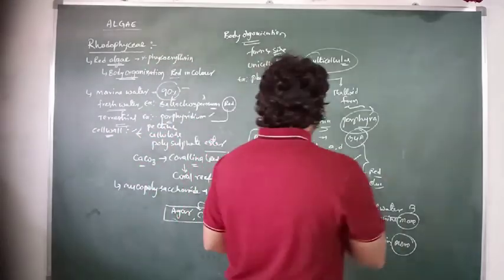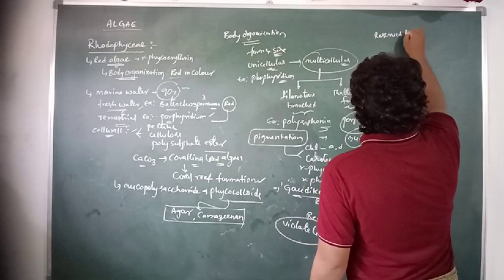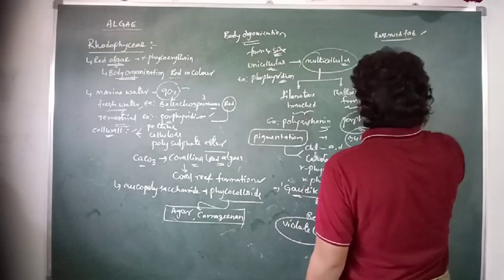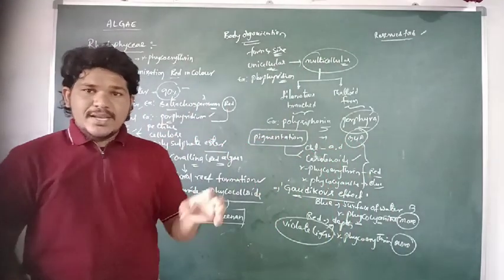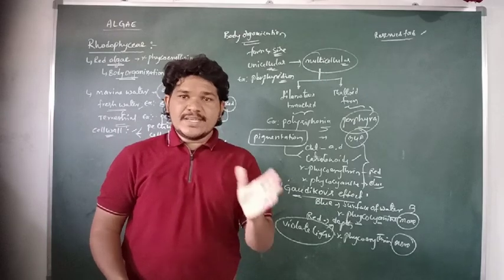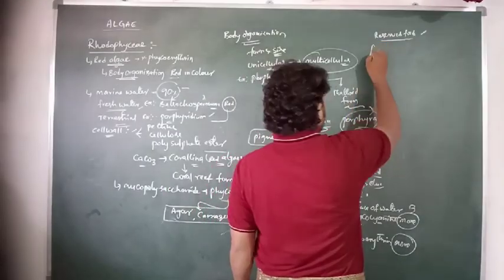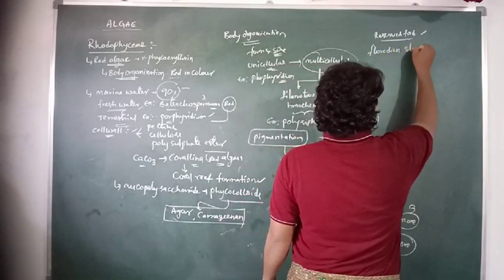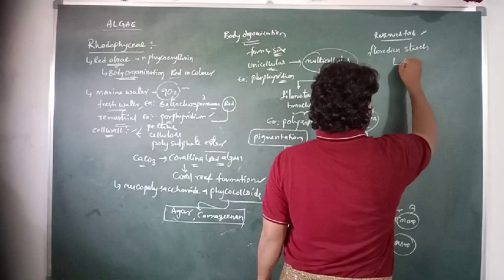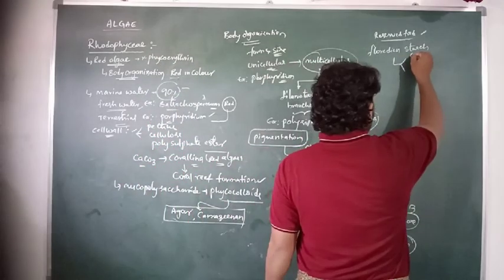And then coming to the reserve food materials in the Rhodophyceae, or red algae. The stored food materials, or the synthesized food materials which are reserved, are stored in the form of Floridean starch. The Floridean starch is structurally similar to glycogen and amylopectin.